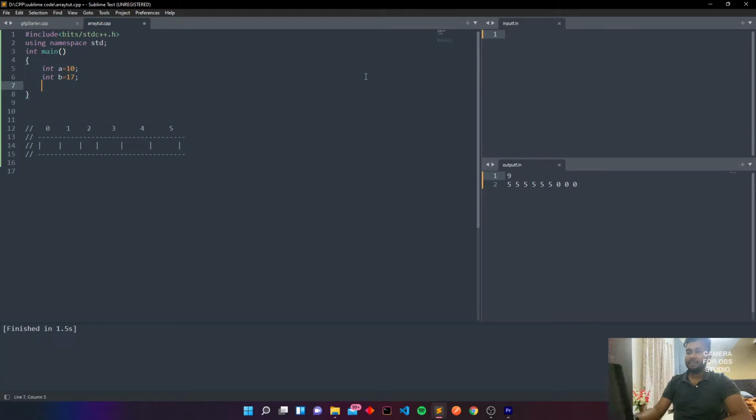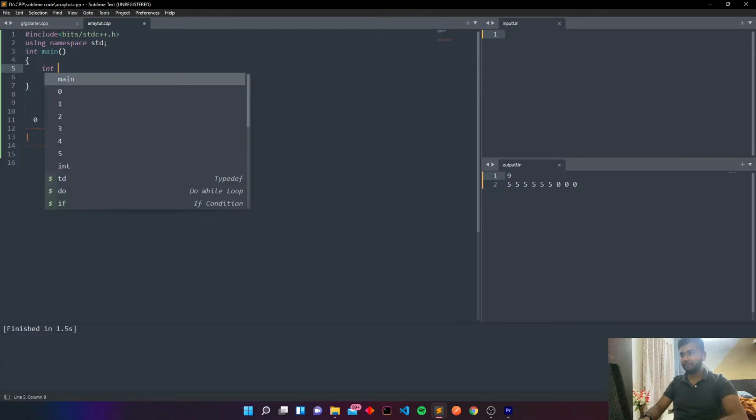So what is array? Array is a data structure. It looks like this. Basically it's a sequence of boxes which have some index. The indexes start from 0. So the first index is 0, 1, 2. Basically this is an array of size 6. So in this array you can store 6 different data. Arrays could be initialized with any data type like integer, character, string, float, double, bool, anything. So I'll be starting with integer.